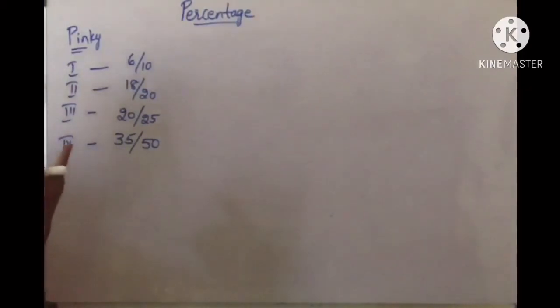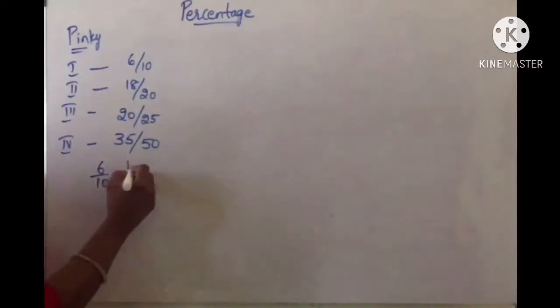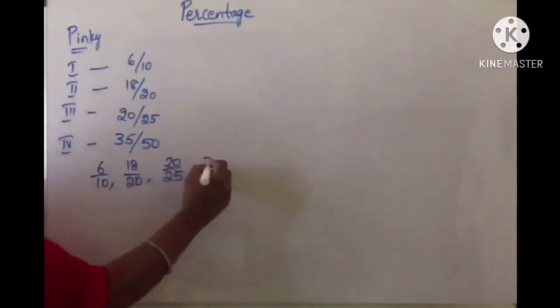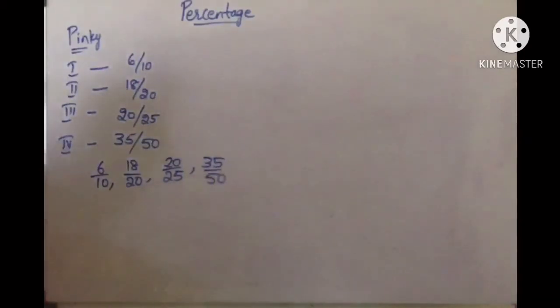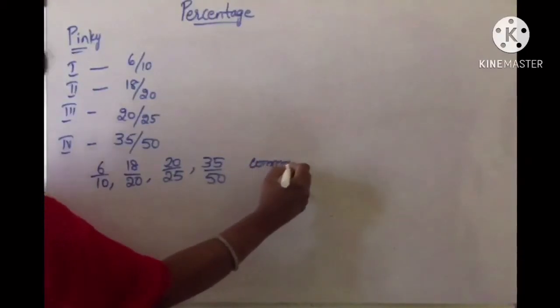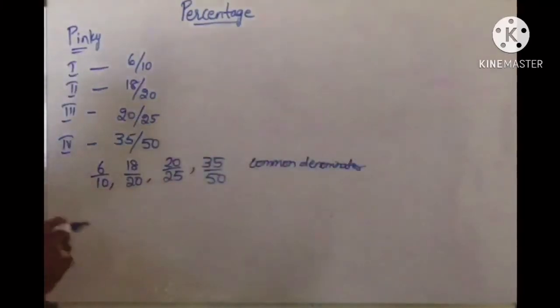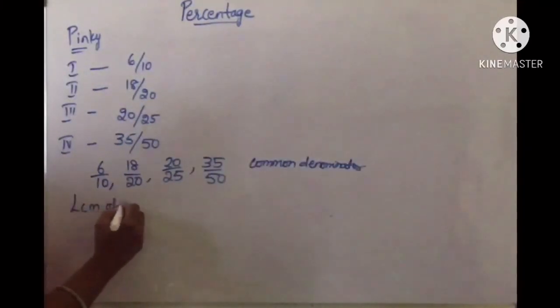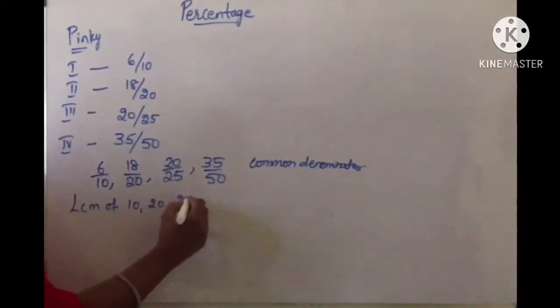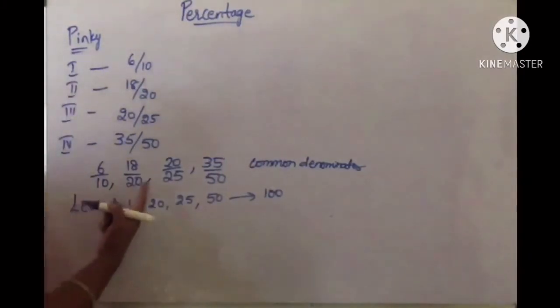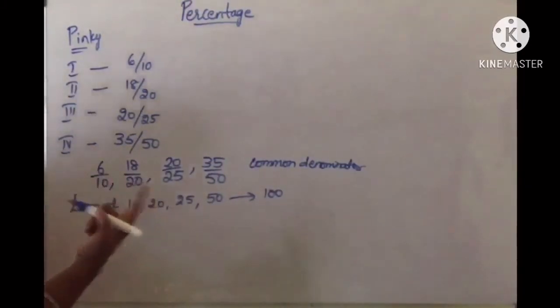So to find out in which test she did better, we will compare 6 by 10, 18 by 20, 20 by 25 and 35 by 50 by converting them into equivalent fractions having a common denominator. Okay, children, so I find the LCM of 10, 20, 25 and 50. If you find the LCM, you will get 100. So make all the denominators 100 by taking equivalent fractions.